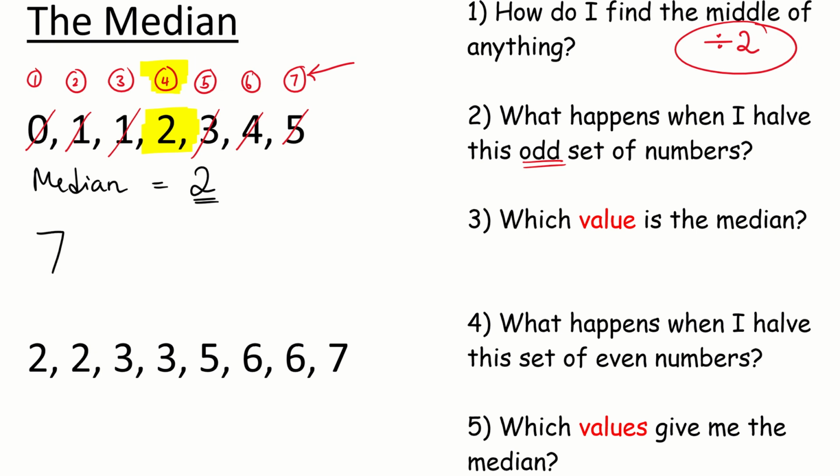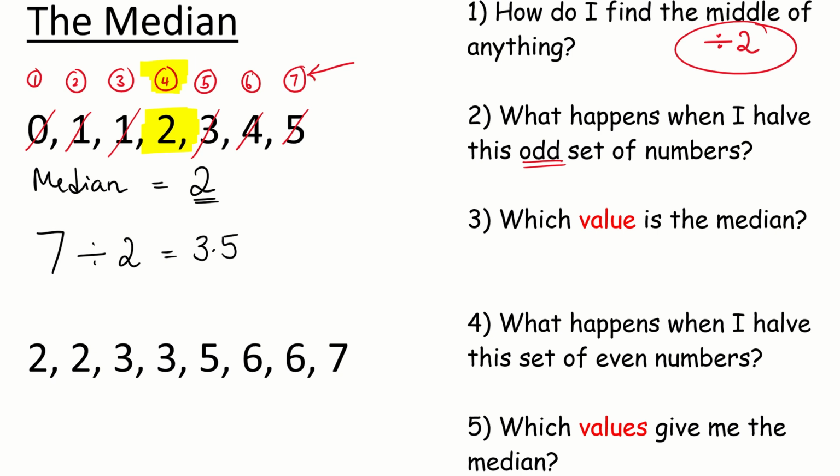I have 7 numbers. I'm going to halve that, so I'm going to divide it by 2. Well, 7 divided by 2 is 3.5. But we can't have a 3.5th number in a list. It's either the first number in the list or the second or the third or the fourth.